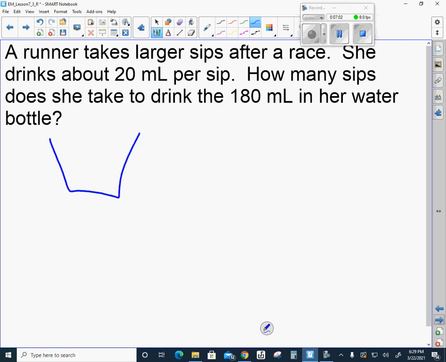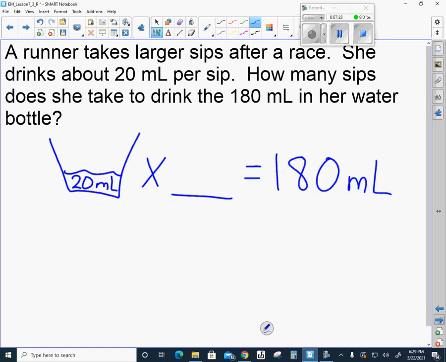All right, so again, this time I like to draw pictures because that really gives me a visual and helps me understand it. So this time I'm thinking of 20 mL. That's my sip of water. And I want to know how many times I'll have to take that sip of water so that I will drink my 180 milliliters. Okay, so 20 times what equals 180? How could you figure that out?